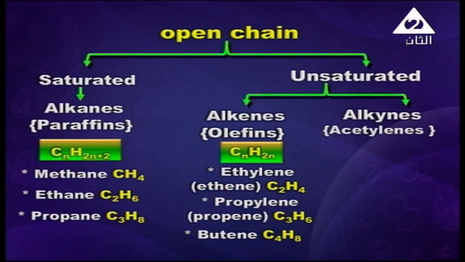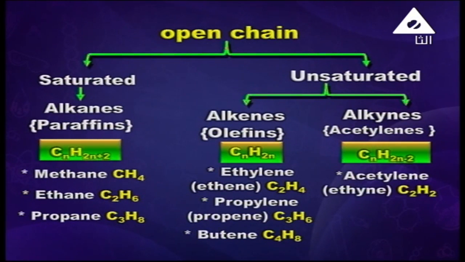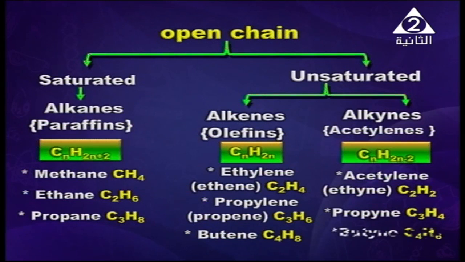And the second type of unsaturated open chain hydrocarbon is alkynes or acetylenes, which have general molecular formula CnH2n-2, for example acetylene, ethyne C2H2, or propyne C3H4, and butyne C4H6.